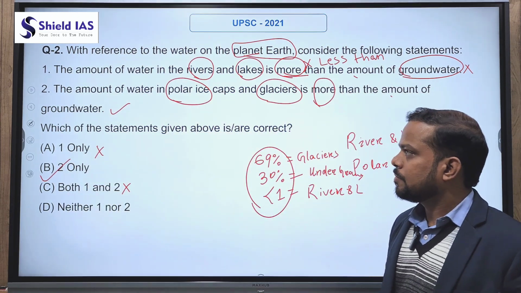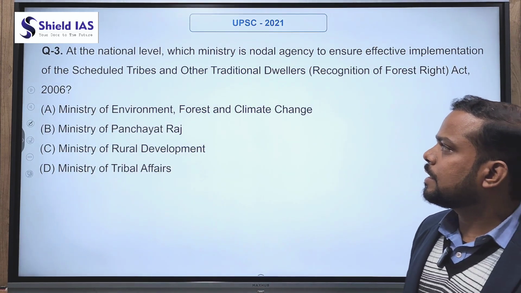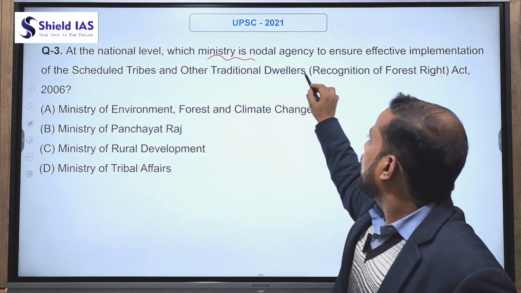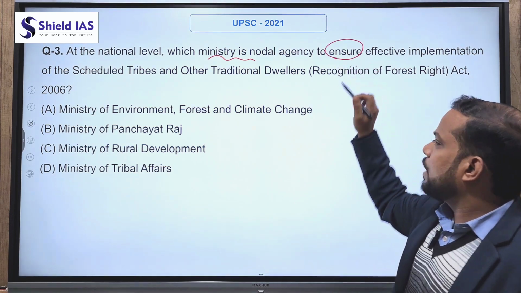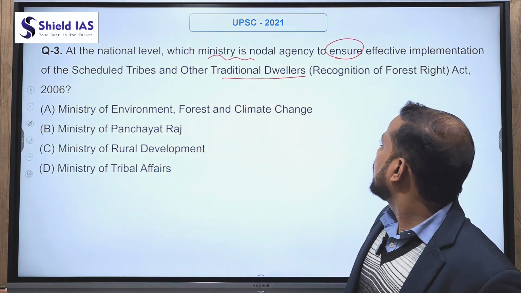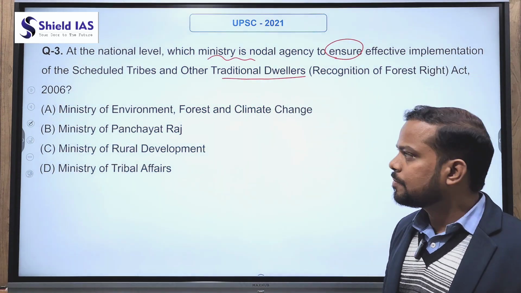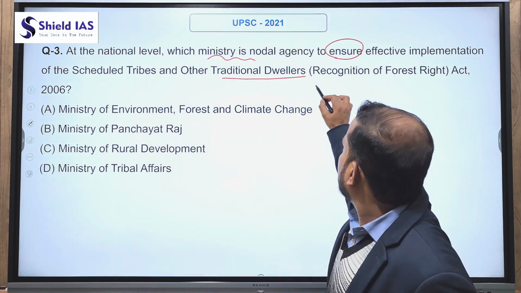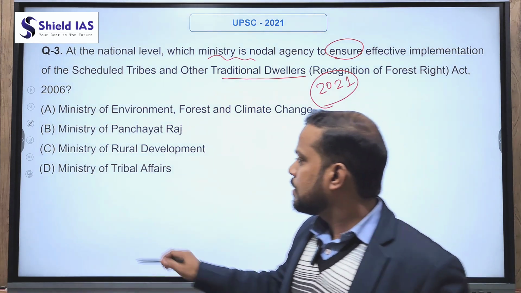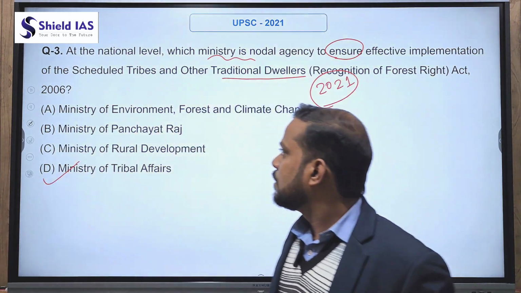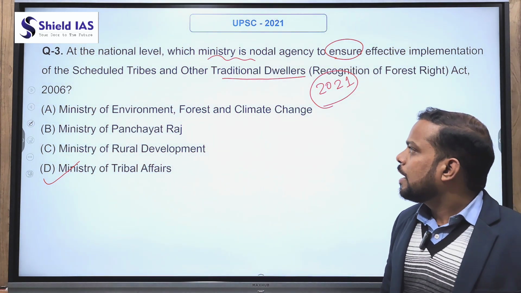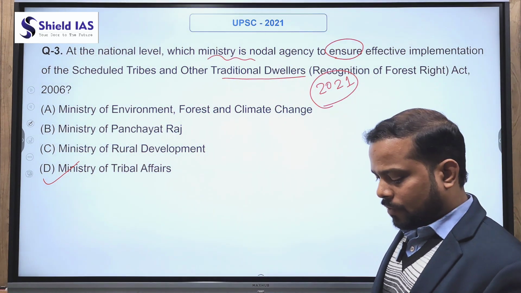Now move to the next question. The third question is related to which ministry, at the national level, is the nodal agency to ensure effective implementation of the Scheduled Tribes and Other Traditional Forest Dwellers Recognition of Forest Rights Act 2006. This was in current affairs in 2021, and here the correct answer is the Ministry of Tribal Affairs, which ensures the effective implementation of the Scheduled Tribes and other traditional dwellers.